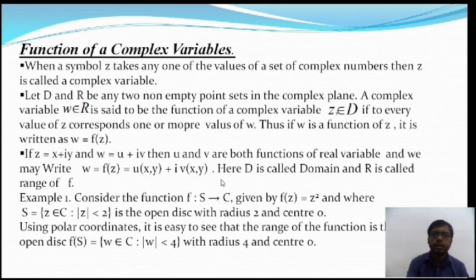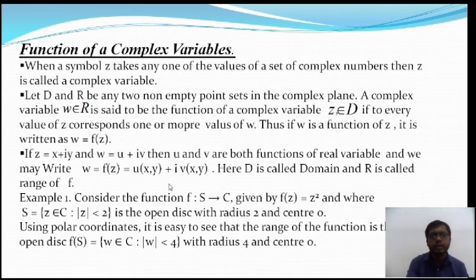This is a complex polynomial function of z, and is called a rational integral function of z. Second, f of z is equal to cos z or sin z or tan z, where z is the complex variable. This is called a trigonometric function of z, and it is also a complex function on the Argand plane.